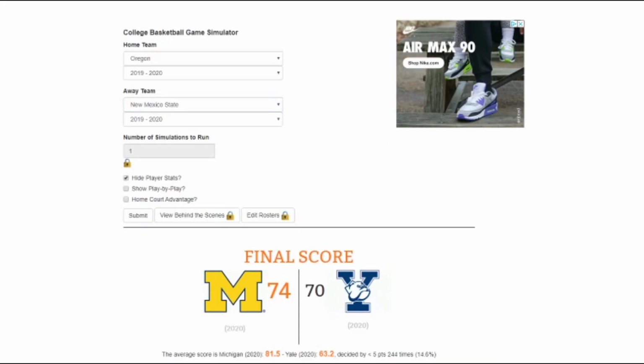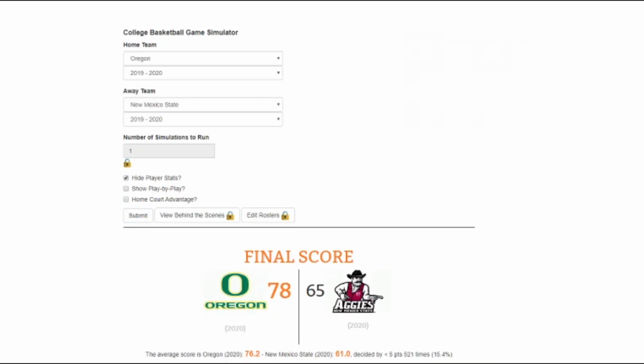In our next matchup, we have 4-seeded Oregon going up against 13-seed New Mexico State. New Mexico State is a pretty good mid-major. Oregon, however, they have Payton Pritchard, senior guard, and I think he'll be too much for New Mexico State. However, if New Mexico State does win, I would not be surprised at all. So let's see what happens. And we got Oregon winning 78-65 as expected. So they'll be moving on to face Michigan.